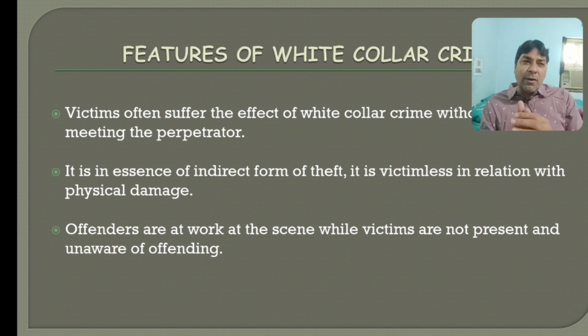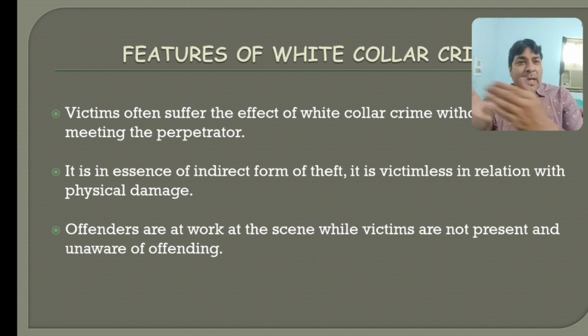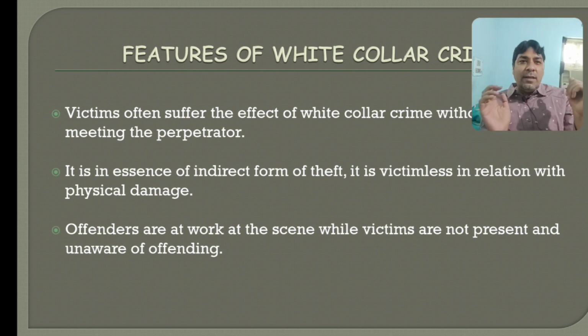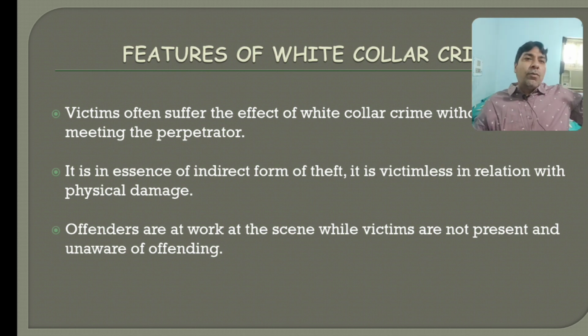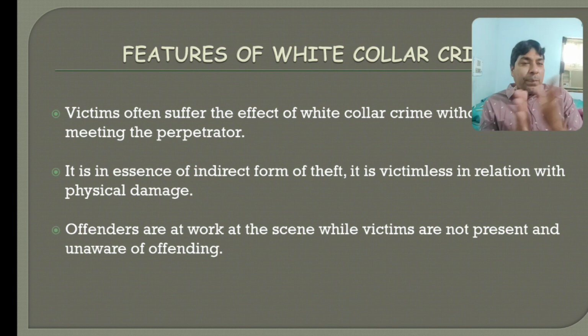If the person received a call that you won rupees 10 lakhs and you have to deposit rupees 30,000 in the account, the person doesn't know that he is being offended. He is totally unaware that he is being offended. It means the offender is doing their work from a particular place where the victim is not present, and he is totally unaware of the offending. It is also one of the characteristics of the offense.